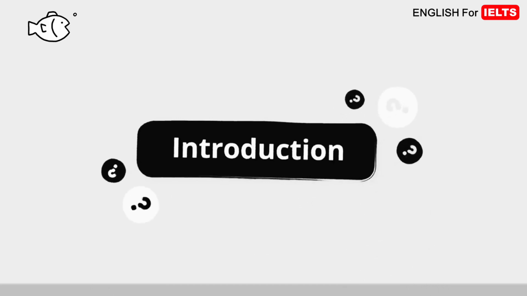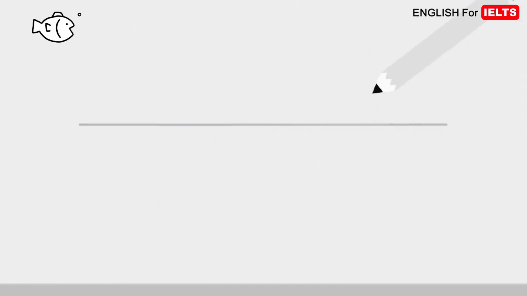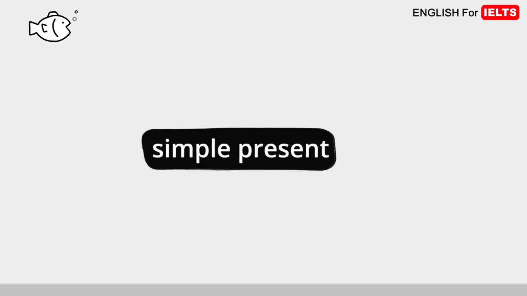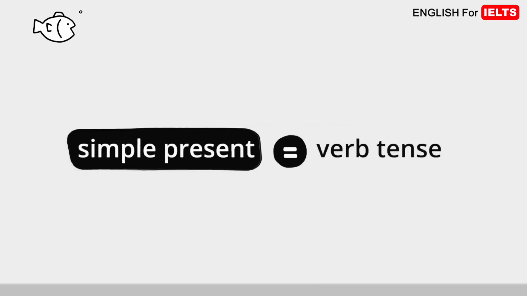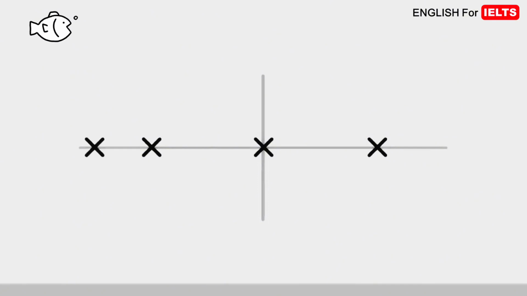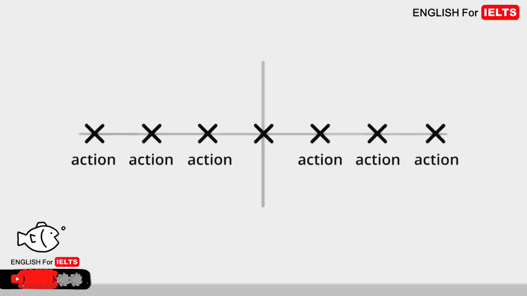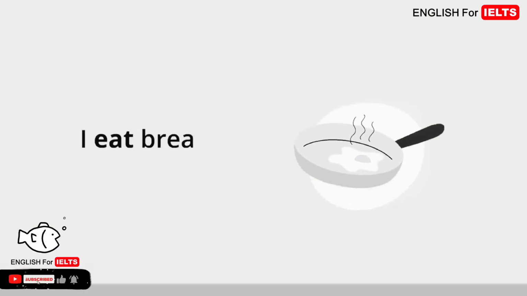What are verb tenses? Verb tenses show the time that an action takes place. The simple present is a verb tense. We use the simple present tense for repeated actions. Repeated actions happen over and over again. For example, I eat breakfast every day.